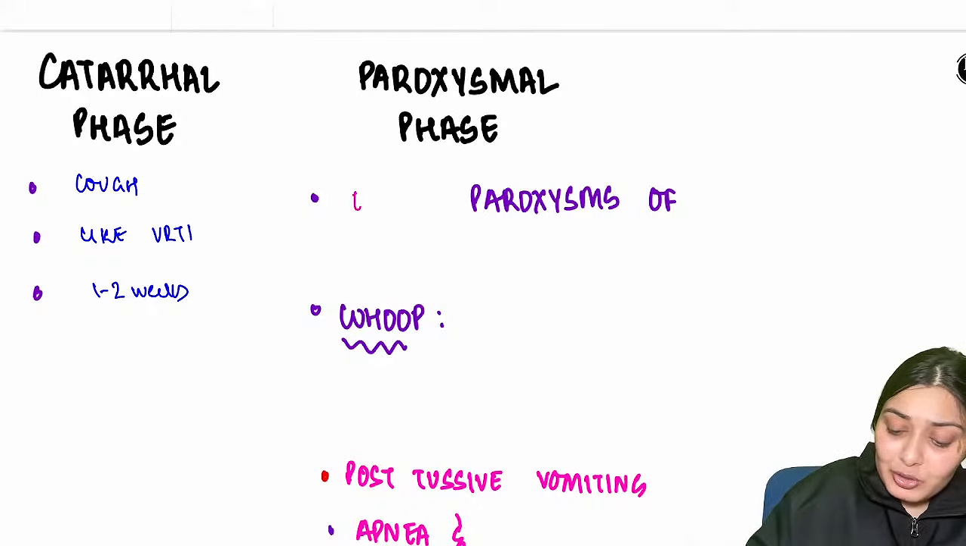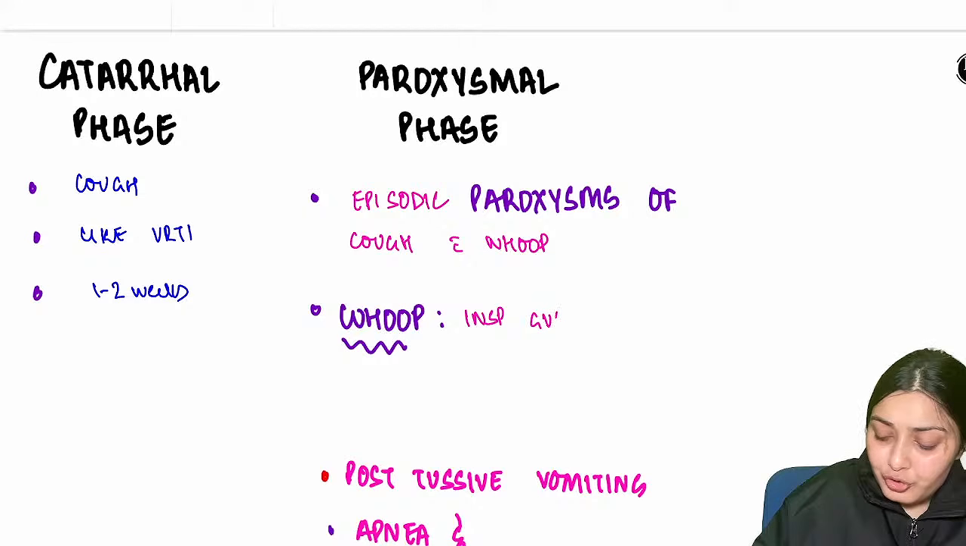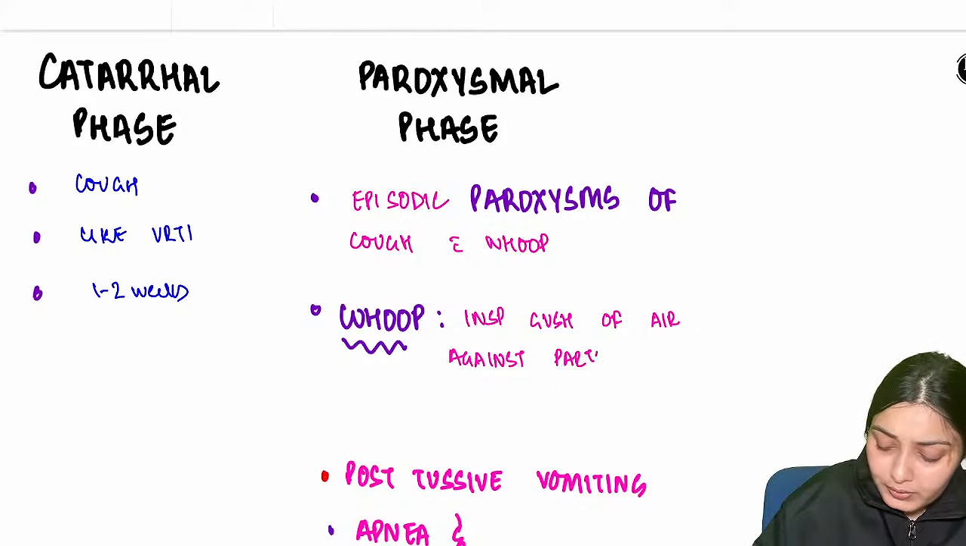So there is episodic paroxysm of cough with whoop. What is this whoop? There is a sudden inspiratory gush of air against the partially closed glottis.